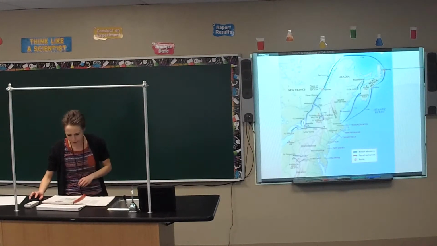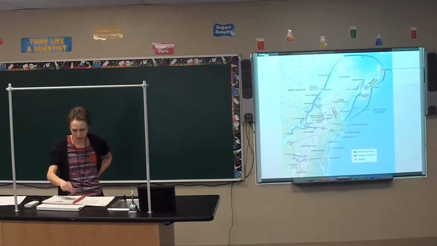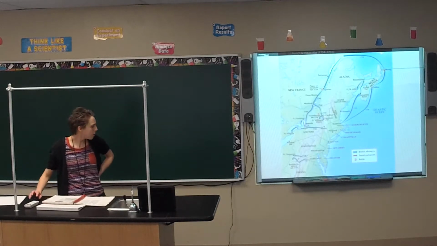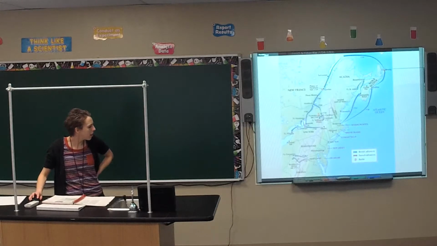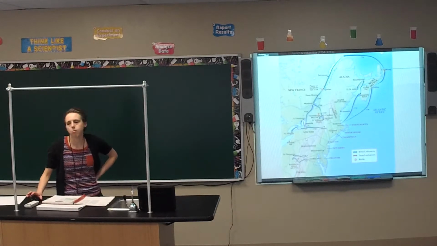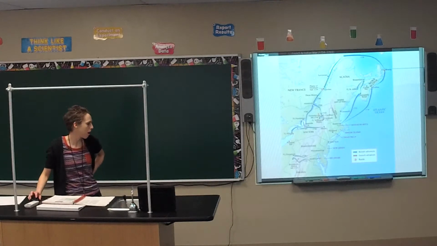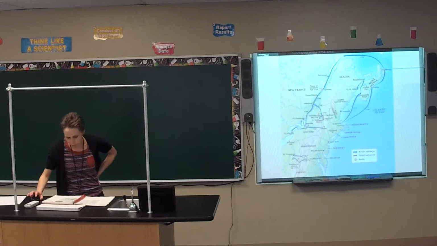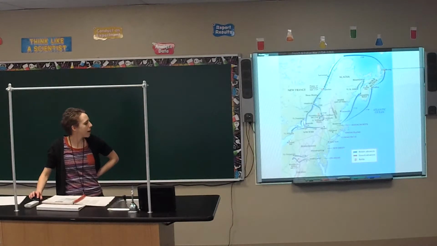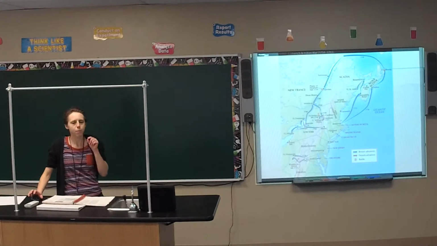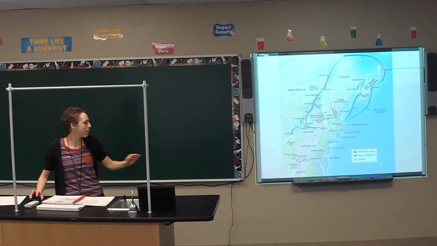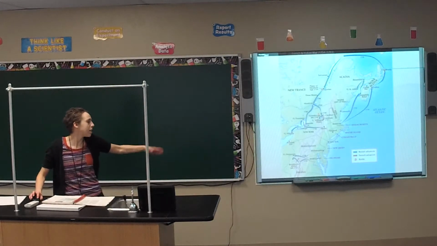Alright, so page 57, that's where we left off. This is the map that's on your page as well. Just make a note of Fort Duquesne down here, and you'll point out there were a lot more battles and things happening. We just don't have time. Your books are already long enough, so we just cover the major ones. Keep taking note of General Edward Braddock, he died. I feel slightly bad that he died, but at the same time he was stupid, so other people needed to be in charge.